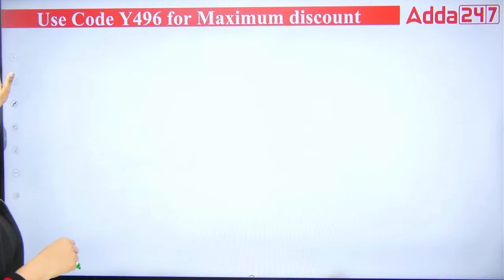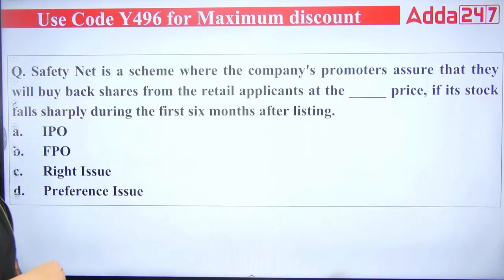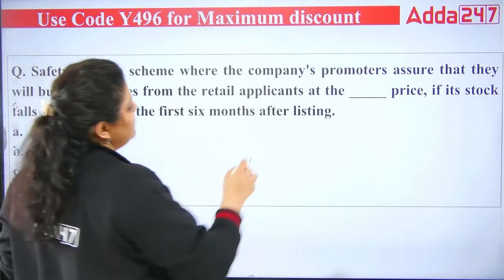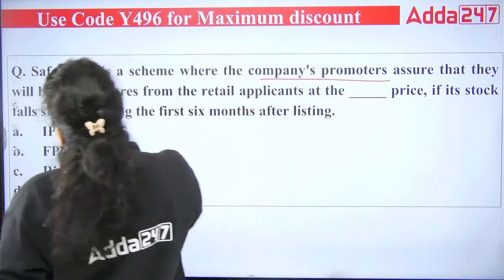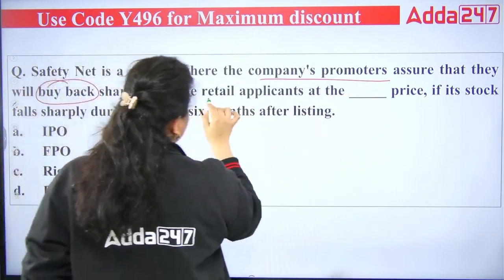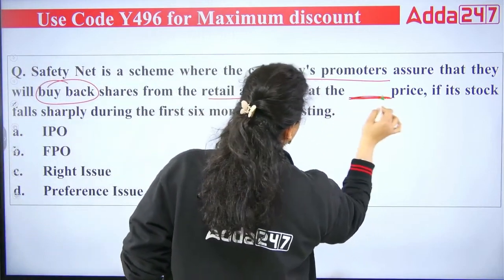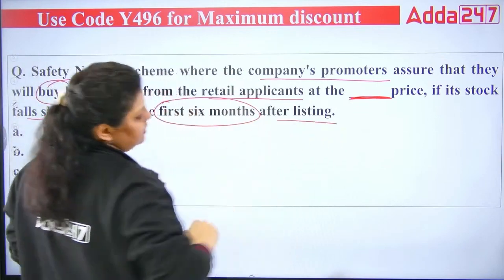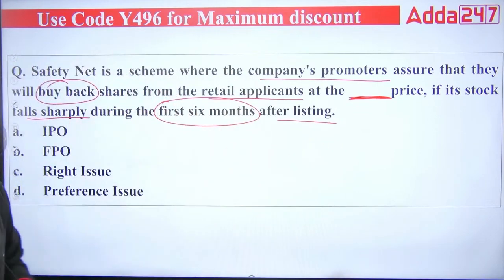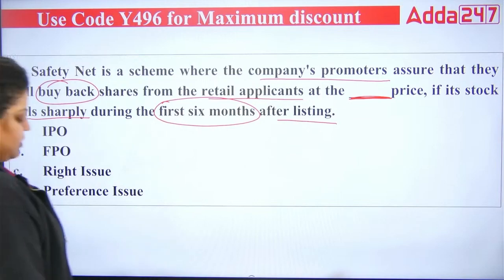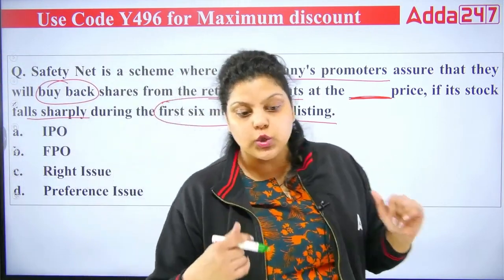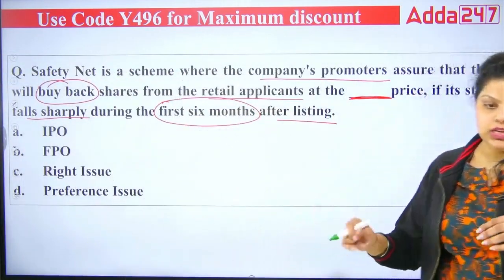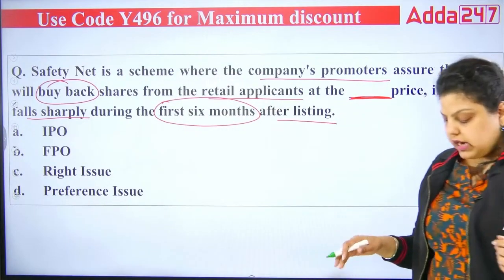Okay, next. Safety net is a scheme where the company's promoter assures that they will buy back the shares from the retail applicants at dash price if the stock falls sharply during the first 6 months after listing. So, for example, let's say you have purchased a share of a company. The company issued the share today, for example, and I purchased the share.